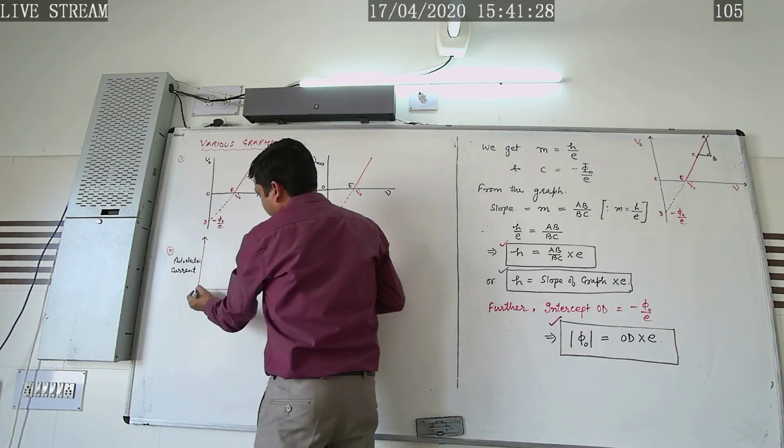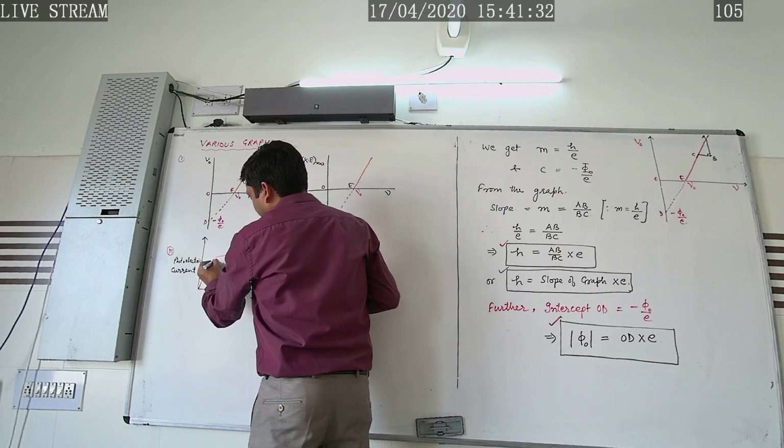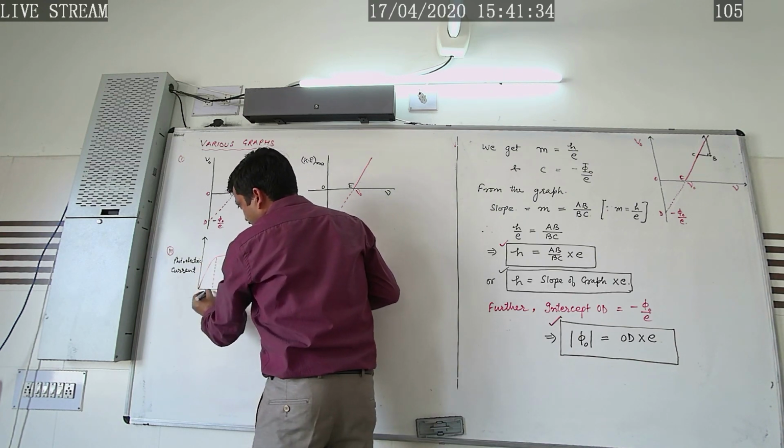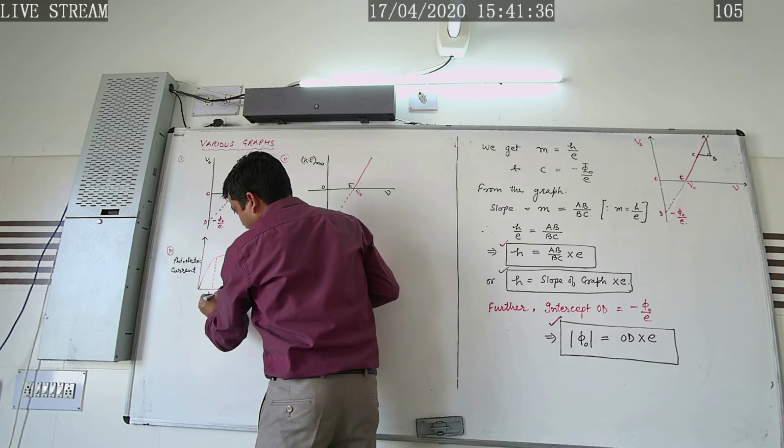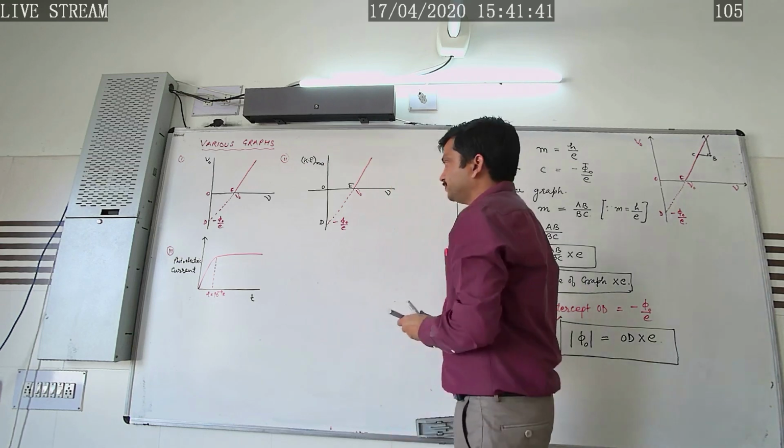So the graph is like this. As it is an instantaneous process, this time is less than 10 power minus 9 seconds. It attains the saturation value.